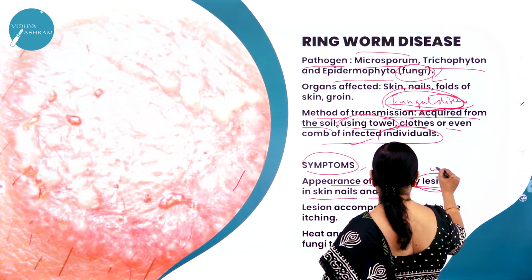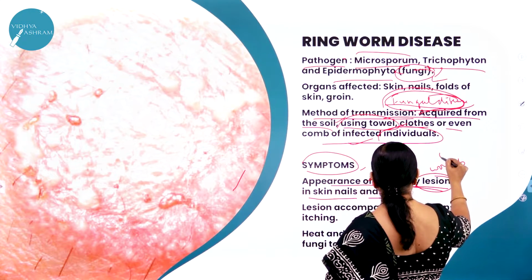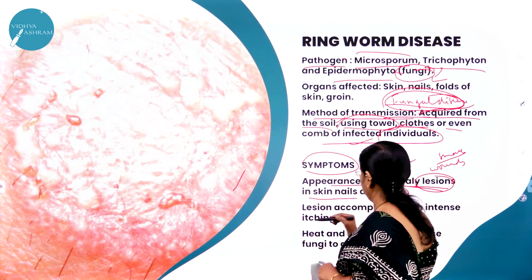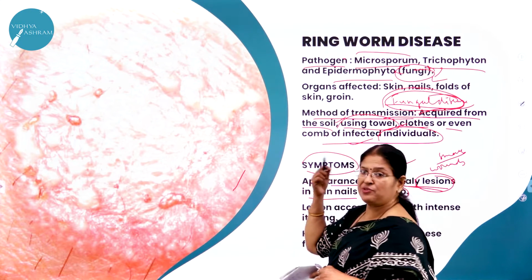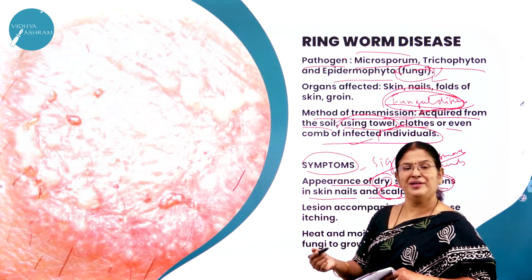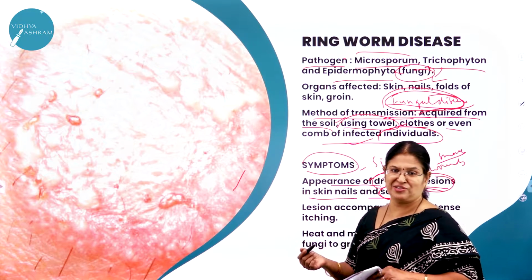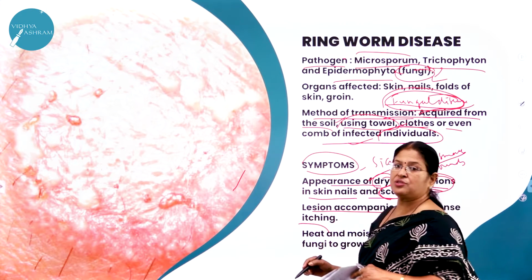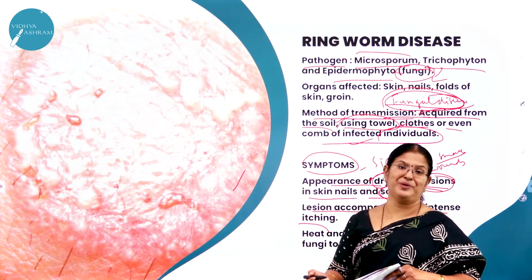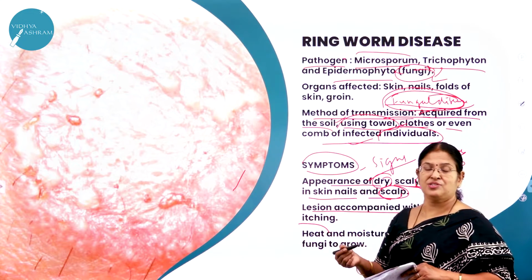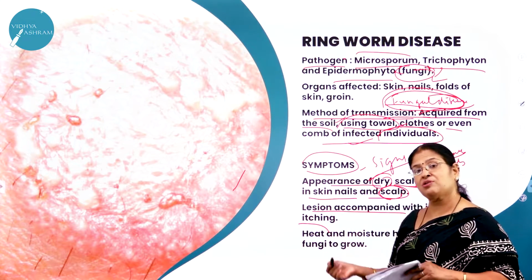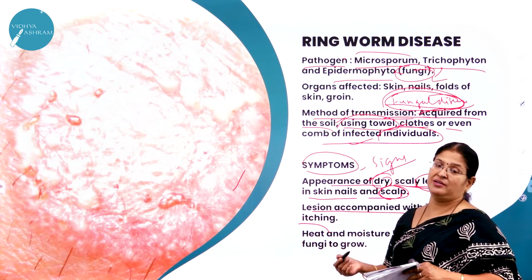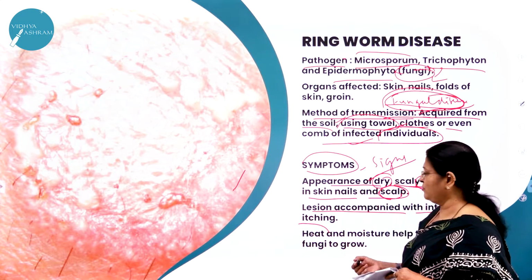Lesions mean what? Wounds. Small wounds we can say, right? Even on the scalp. When you scratch your head for a longer time, definitely there will be a small lesion on the scalp, right? Lesions accompanied with intense itching. So this is one such disease which is accompanied by intense itching. So you'll have that itching. That is also an indication that maybe you are infected with ringworm disease.